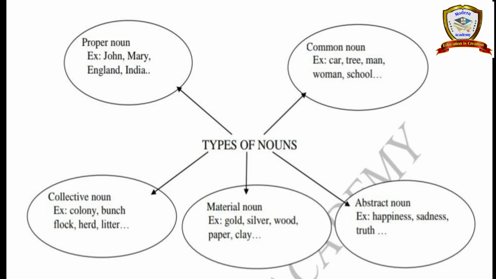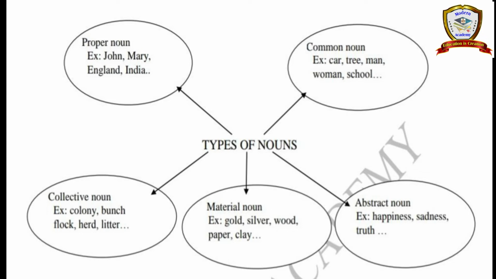Next, material noun. Material noun is nothing but metals. For example, gold, silver, wood, paper, clay. With these things we make many other things. Gold means we use the gold to make many things, like earrings and studs and bangles and some necklaces, and gold vessels also.